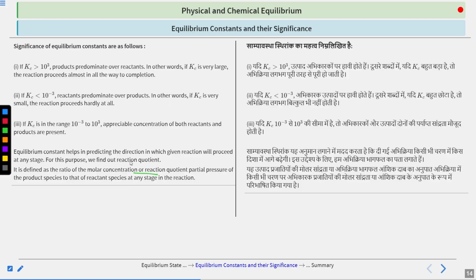So what are we doing? We are applying the law of mass action to a case which may or may not be at equilibrium. In that case, the constant is called the reaction quotient. We take the concentration of the products, each raised to the power of its stoichiometric coefficient, divided by the concentration of the reactants, each raised to the power of its stoichiometric coefficient, and we do it at any stage. Clear?